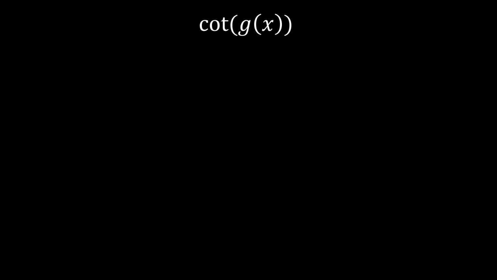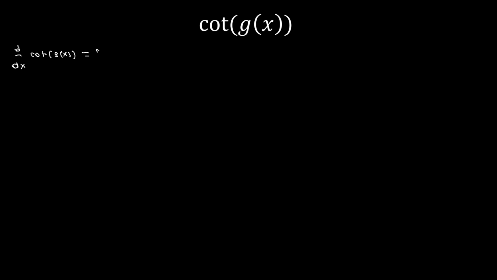Now, finally, we're going to take the derivative of cotangent of g of x. So again, we're going to start off by writing d dx of cotangent of g of x. From here, we have two options. We could either write cotangent as cosine divided by sine, or as 1 divided by tangent.